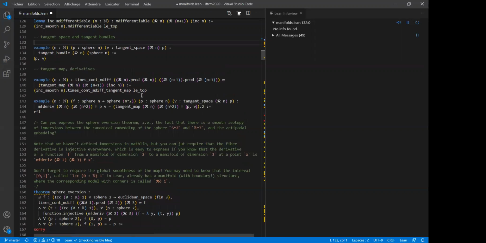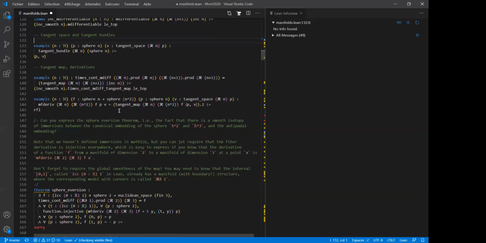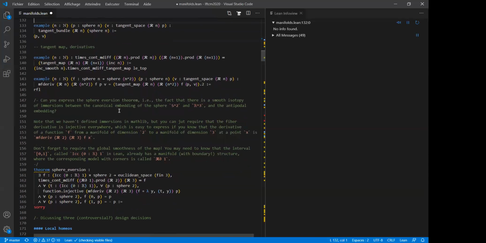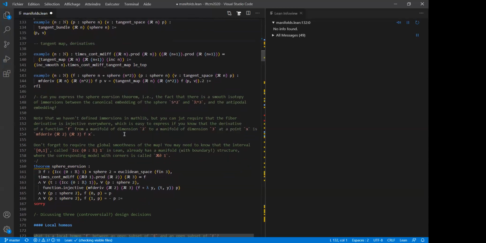So, as I said, the library is really in its infancy, but it's already able to say things. You already have a language. And now I would just like to see what we can say with the language. So it was one of the exercises in a previous version. I wanted you to express the sphere eversion theorem.